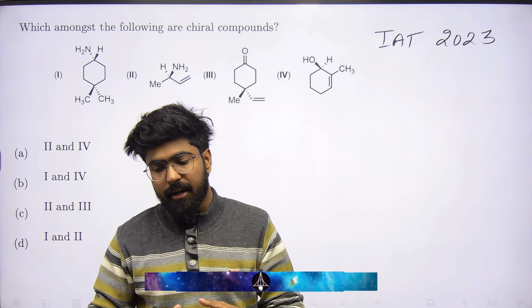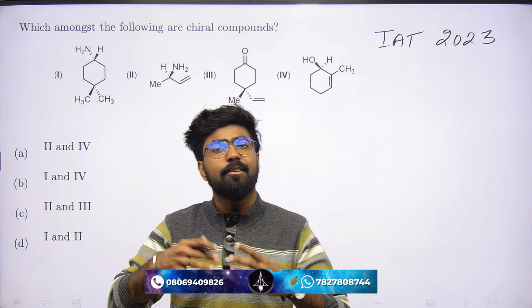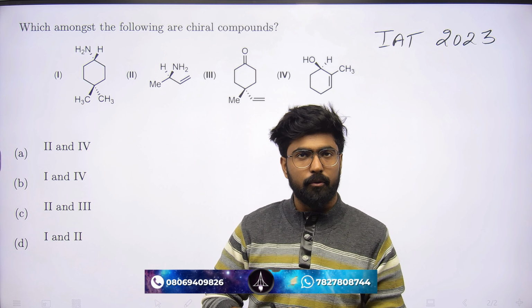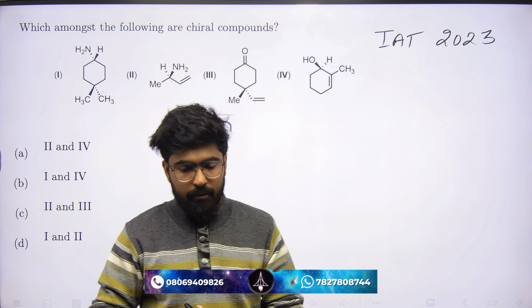We have an atom. If it is chiral, it must have four different groups. So if a molecule is chiral, it should have a basic condition that any one carbon, or maybe multiple, should have four different groups.